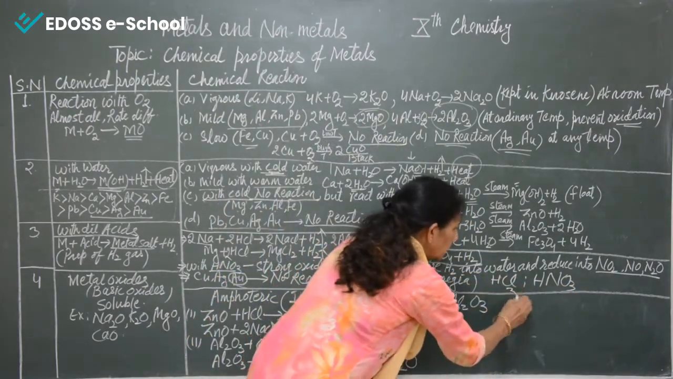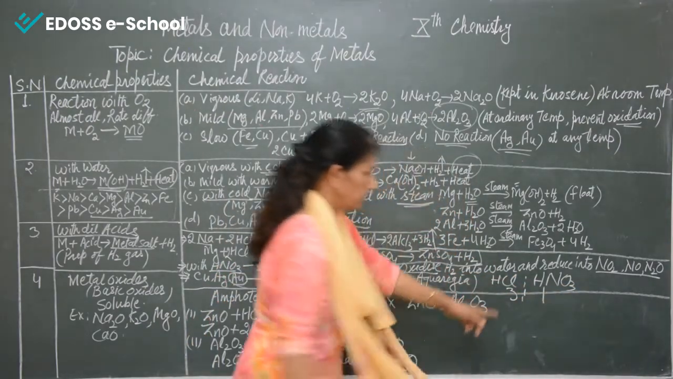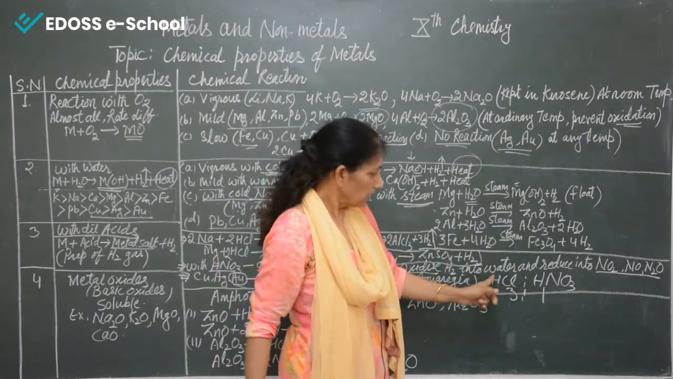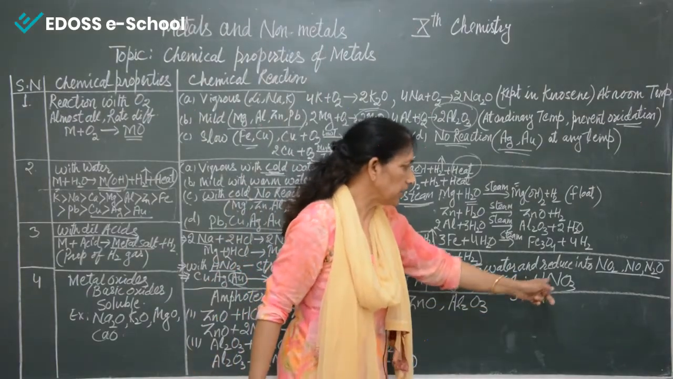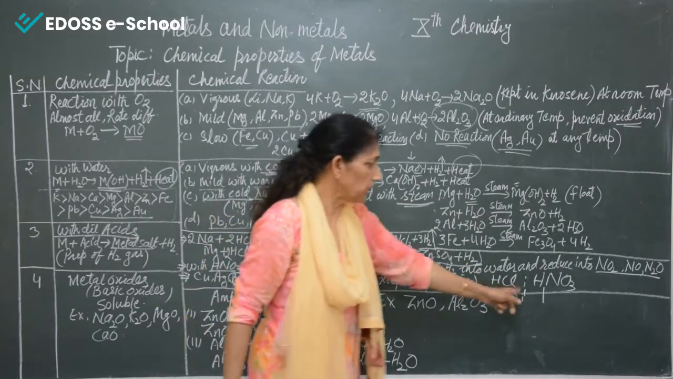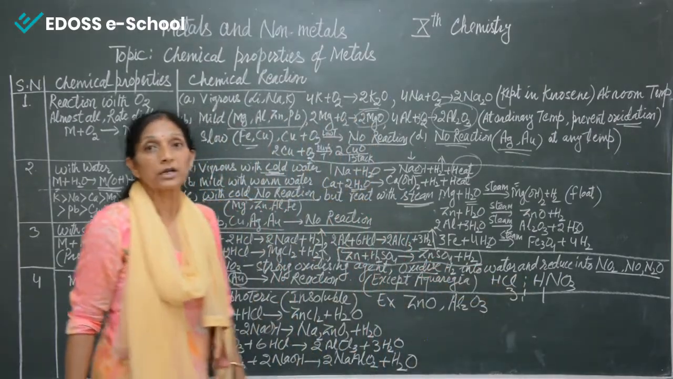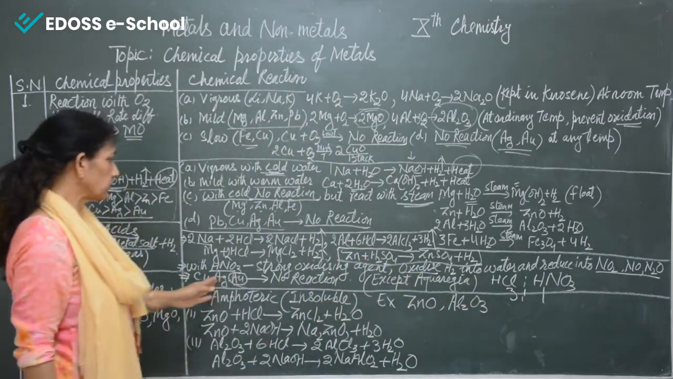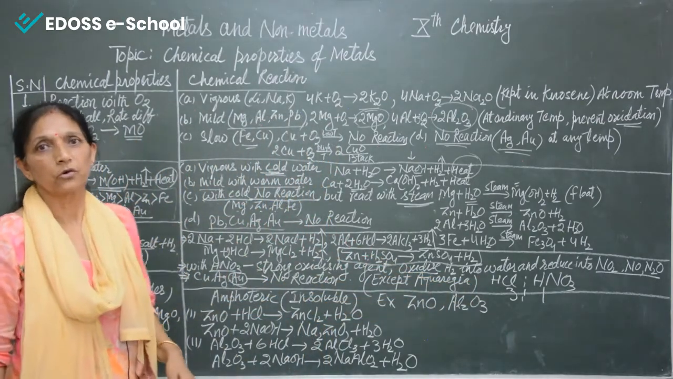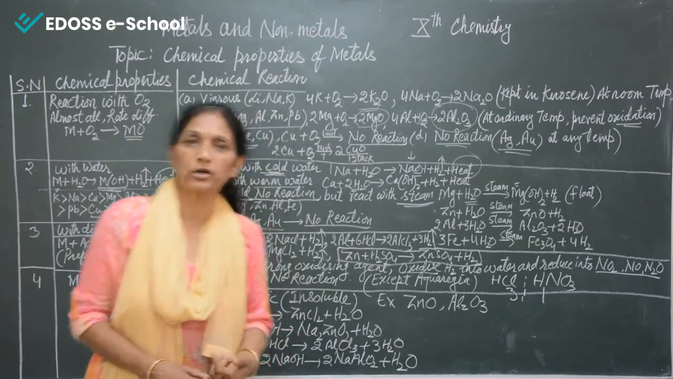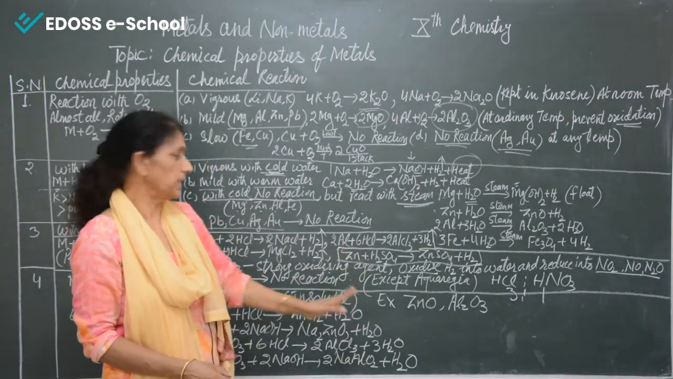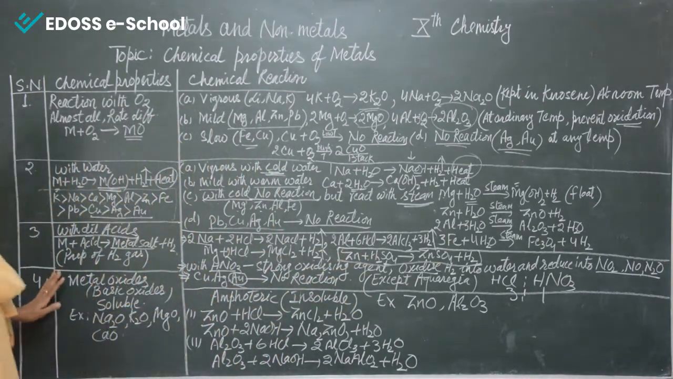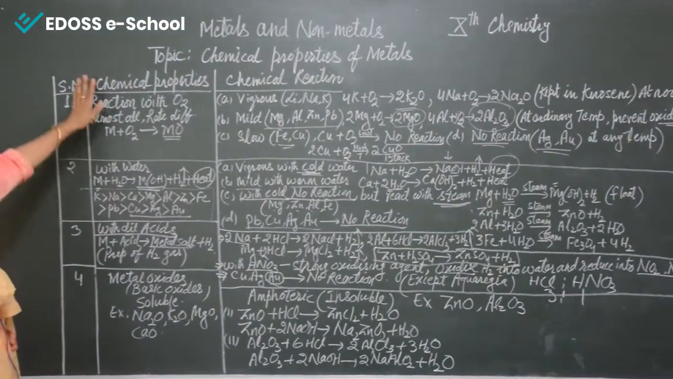This is 3 parts and this is 1 part. If concentrated HCl and concentrated nitric acid are mixed in a 3:1 ratio, aqua regia is formed, and this aqua regia is able to react with gold. So if you want to purify gold, we also use aqua regia for it. Now coming to the metal oxides. So these are the chemical properties.